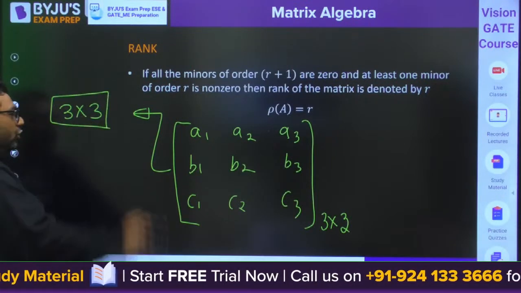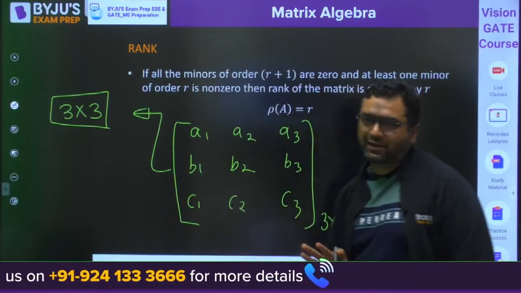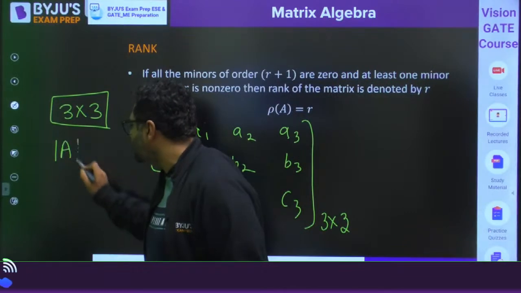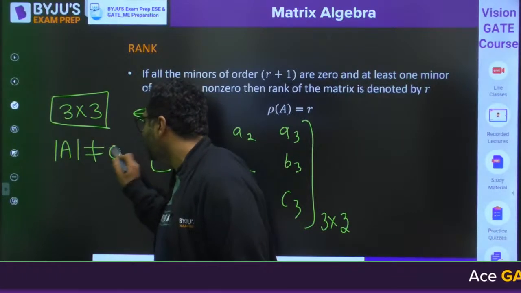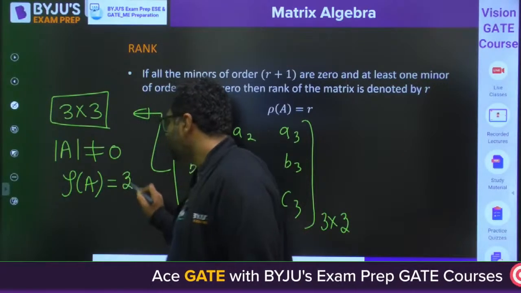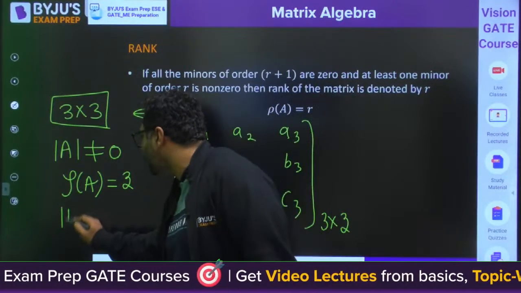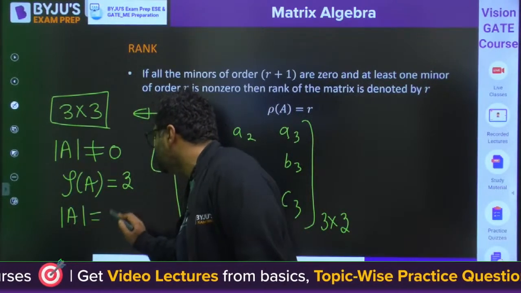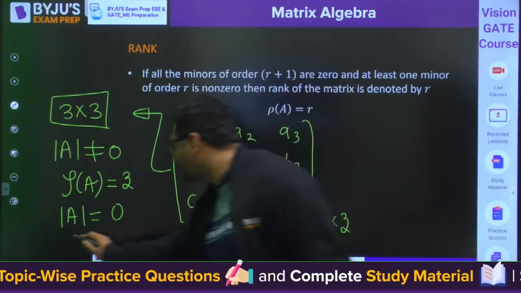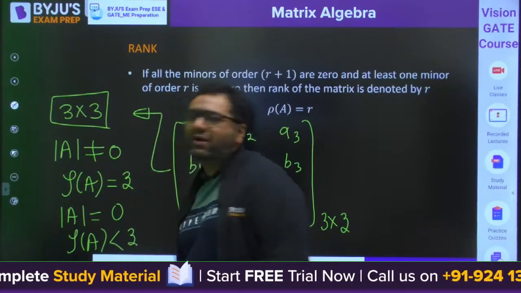So you would be checking the determinant of this matrix. If the determinant of this matrix comes out to be non-zero, then you will say the rank of A is going to be 3. But by chance, if the determinant of A is 0, then it is for sure that the rank of A is going to be less than 3. Then what will you do?